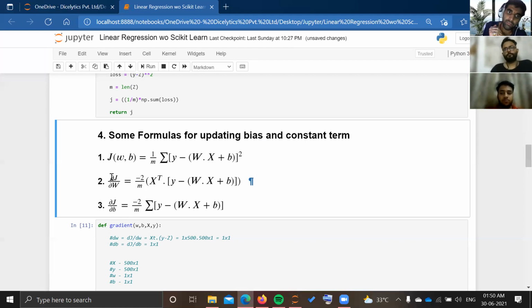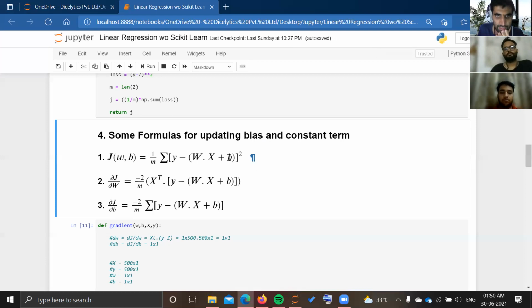After many iterations, as my cost function goes on decreasing by updating the values of w and b, my cost function will reach the minimum point. So we are going to use these derivatives of j with respect to w and with respect to b.